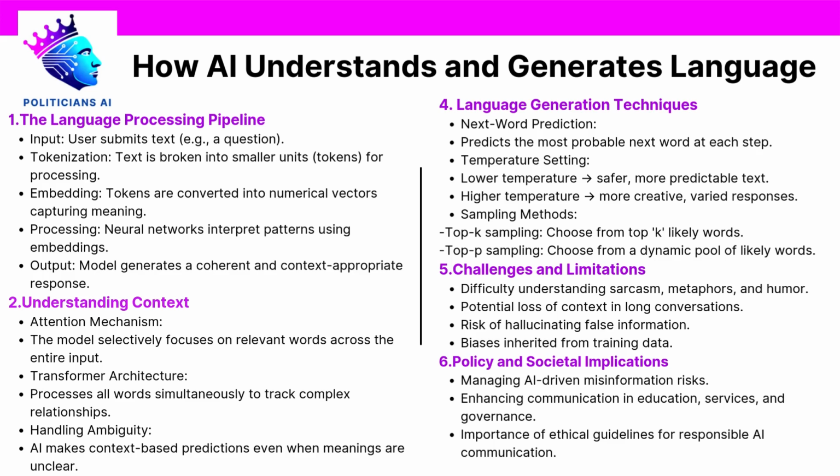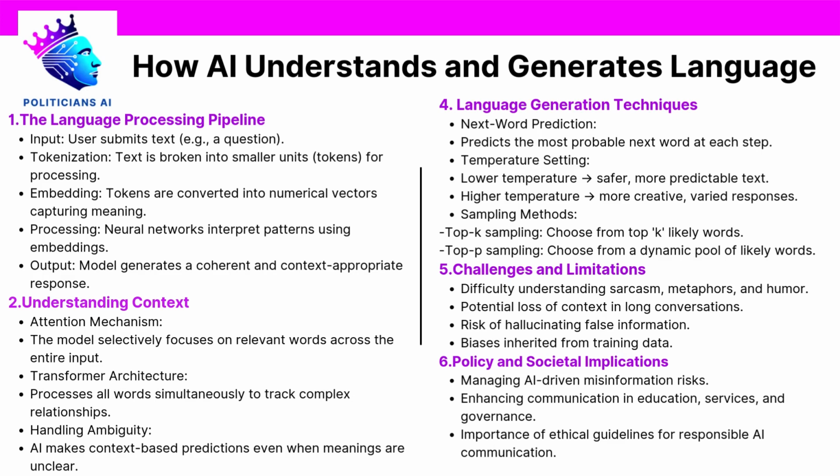4. Challenges and limitations. Despite the remarkable progress in AI language generation, there are important challenges and limitations. Literal interpretation. AI models can struggle with non-literal language, sarcasm, metaphors, humor, or cultural references. For example, if you sarcastically say, "Oh, great job," after a mistake, AI might interpret it literally as praise.